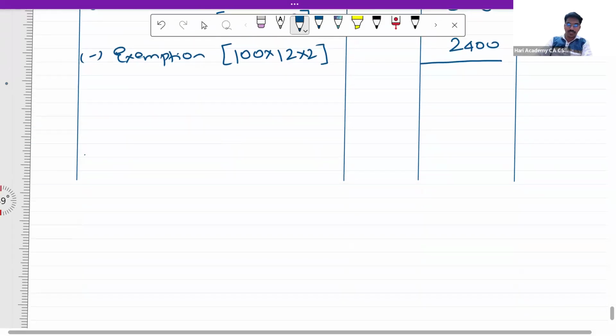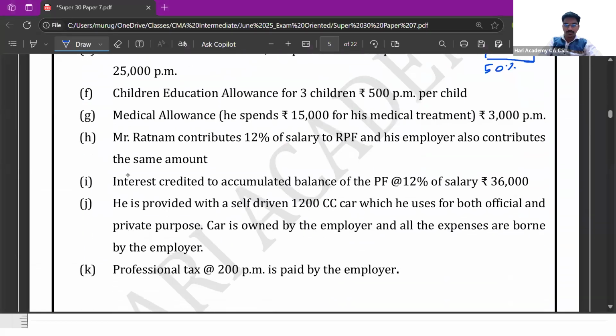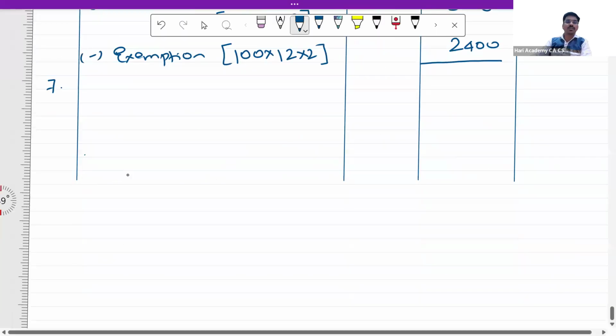Now let us go to point number 7. As far as point number 7 is concerned, medical allowance. In respect of medical allowance, there is no exemption which is available. Medical allowance is fully taxable.